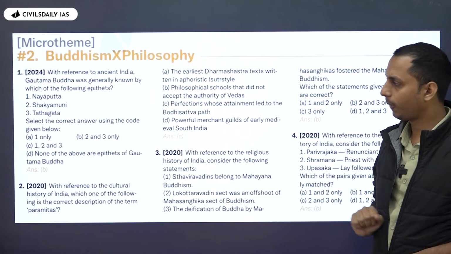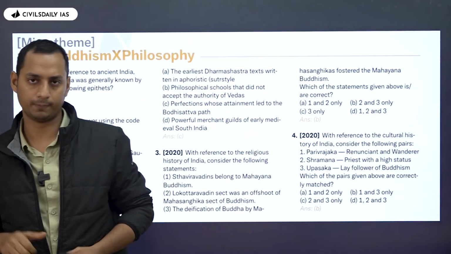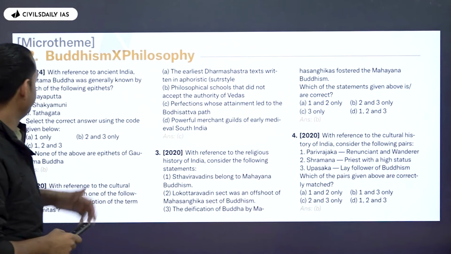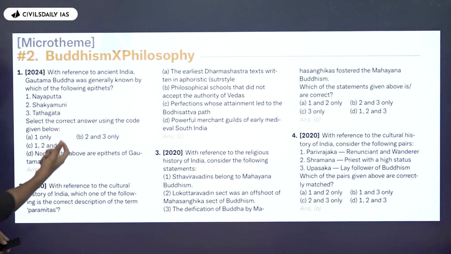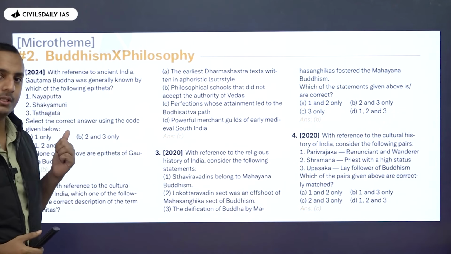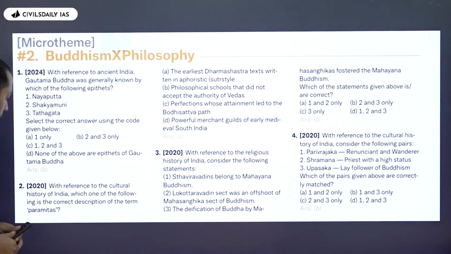Now, when we come to Buddhism philosophies, how are the questions asked? You can see here, with reference to ancient India, Gautam Buddha was generally known by which of the following epithets? This was a direct question from 12th standard NCERT Themes 1. So here Buddha's other names is asked.